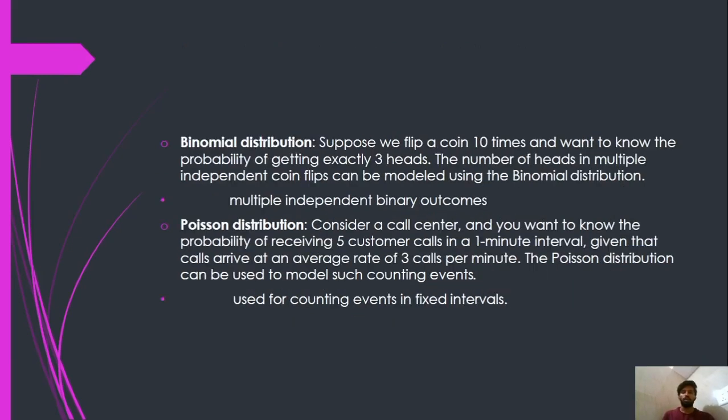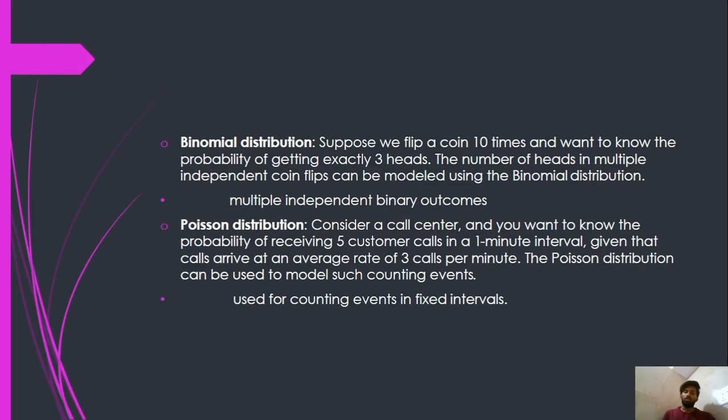Next we move on to the binomial distribution. Binomial distributions are mostly used for multiple independent binary outcomes. Suppose we flip a coin 10 times and want to know the probability of getting exactly 3 heads. The number of heads in multiple independent coin flips can be modeled using the binomial distribution.